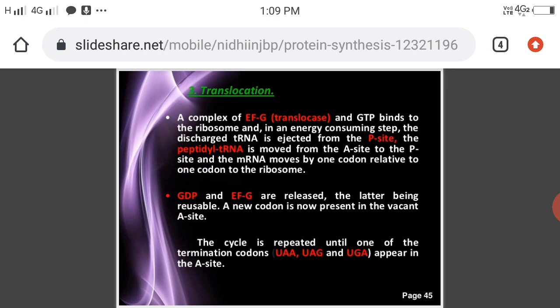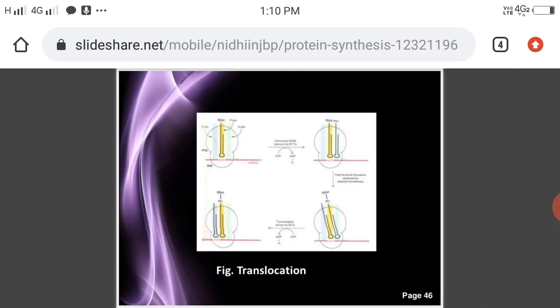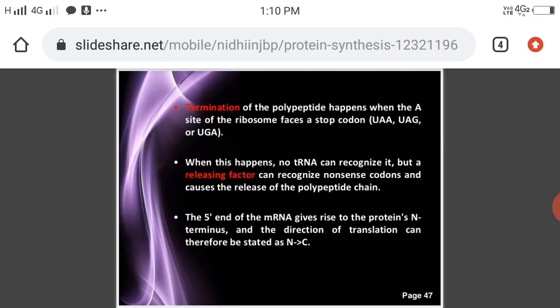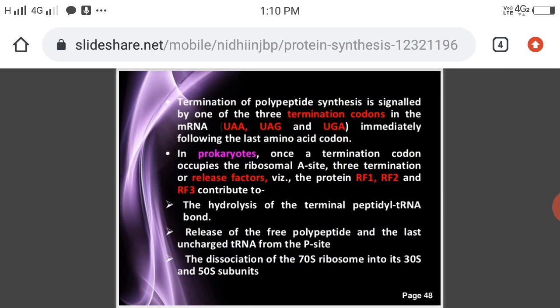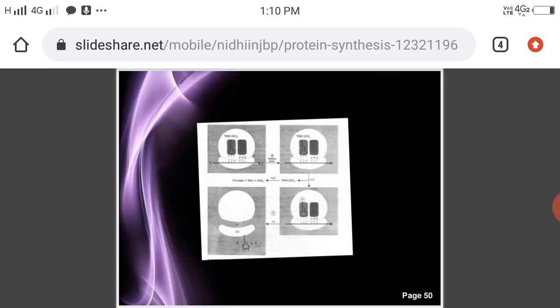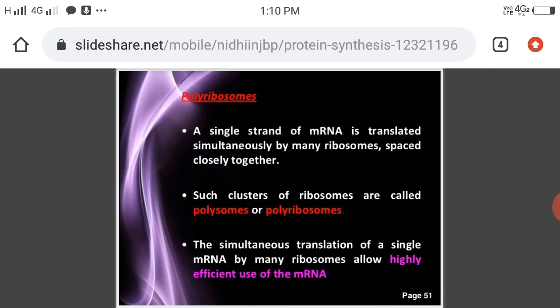What are the stop codons? UAA, UAG and UGA. These are the very important stop codons. And next, the translocation and termination process is also very important. In any process the termination is there. Termination is very important. Without termination the process is not completed. What are the stop codons? UAA, UAG and UGA. This is the clear explanation and very good matter is there in these slides. Please write one by one and note down these points.